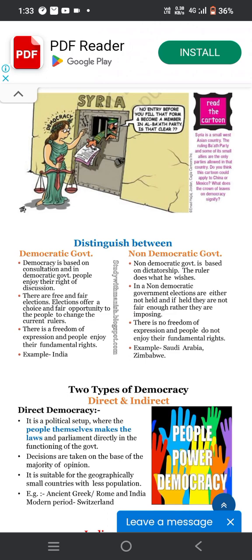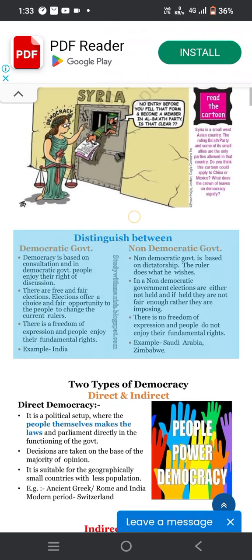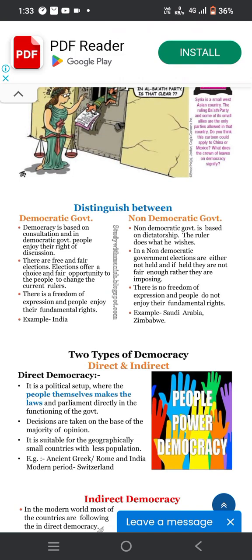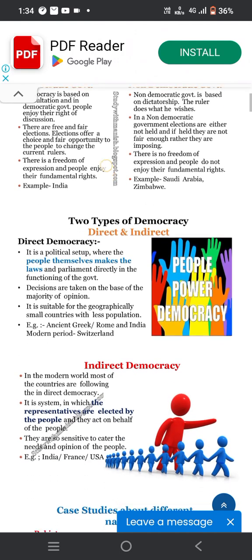And the two types of democracy: direct and indirect. Direct democracy is the political setup where the people themselves make the law and participate directly in the functioning of the government. Decisions are taken on the basis of majority opinion. It is suitable for geographically small countries or countries with less population. Examples are ancient Greece, Rome, India, and modern Switzerland.